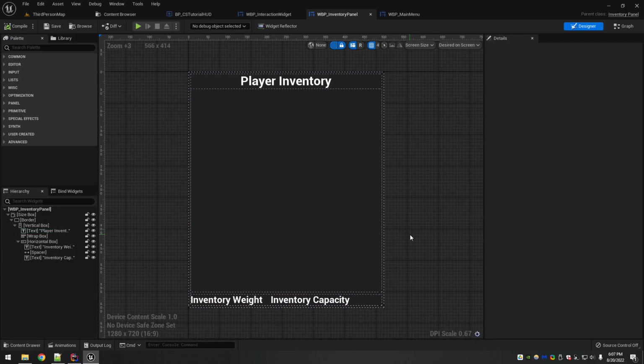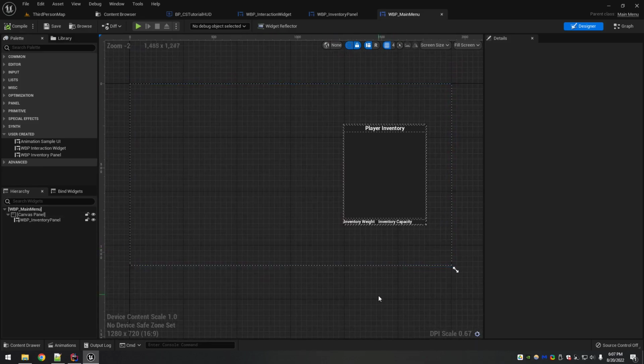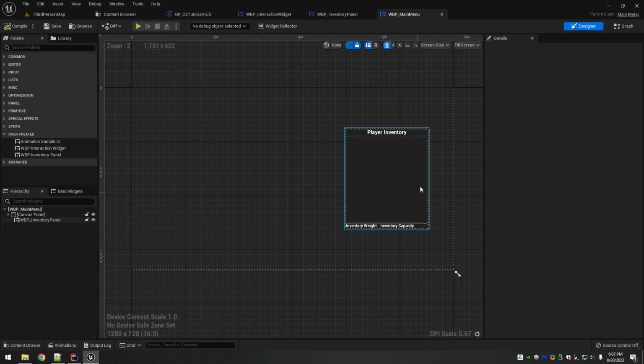I think that wraps up the basic widget creation for the moment. If you look in our main menu, this is what you can expect to see when we pull up the menu. So it's finally time to start on some inventory code.